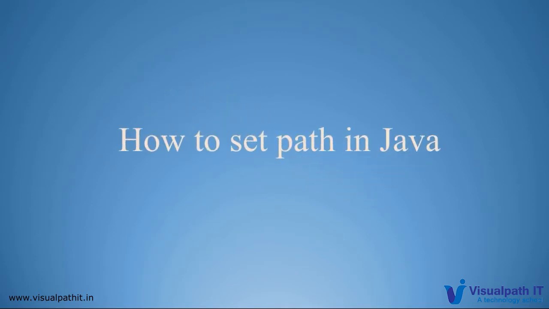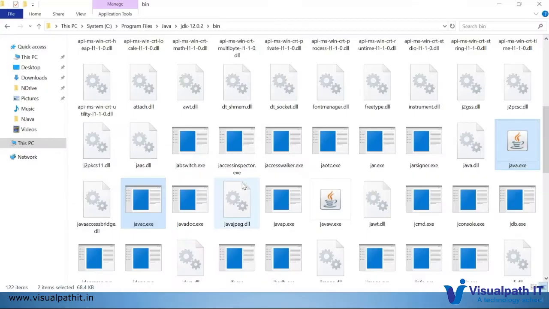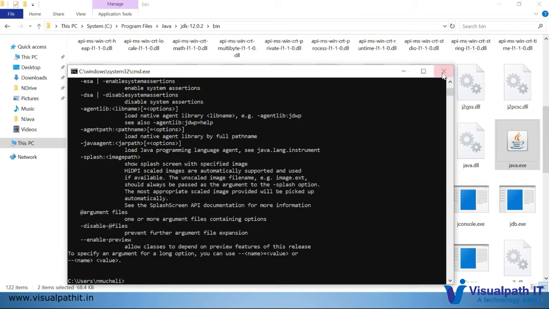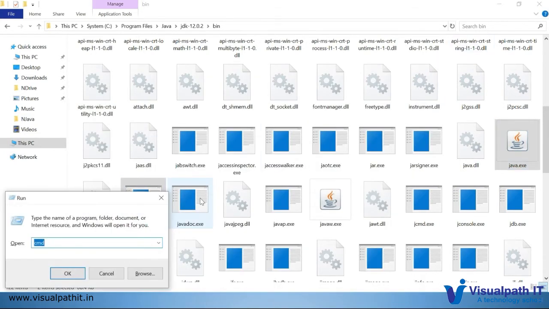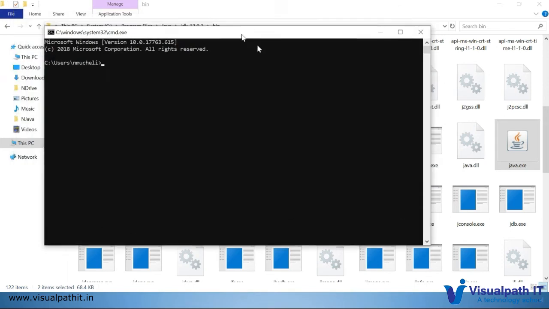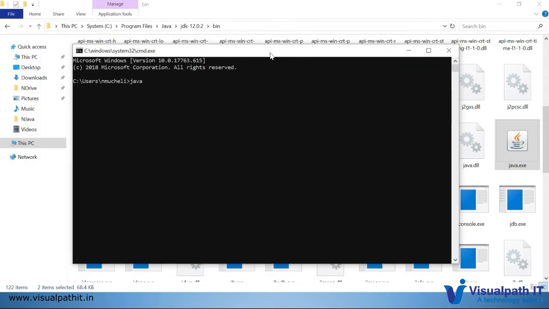So how to set path in Java, which is what we have already done, but there is an additional step we have to do. Suppose I close this window and reopen it, it's a fresh window. I'm typing java -version now. The expected output is the version because we already set the path, but still it is showing Java is not recognized. The reason is once you close this session, our setup will be gone.